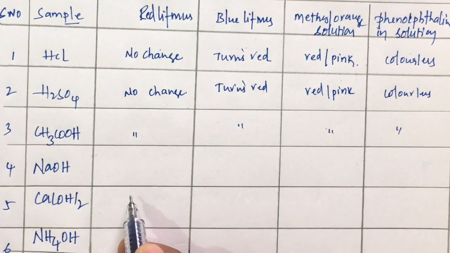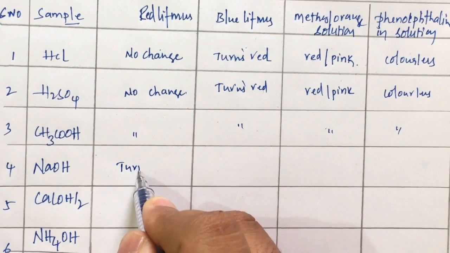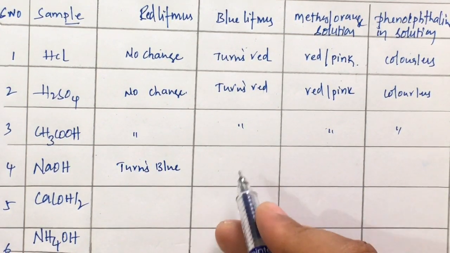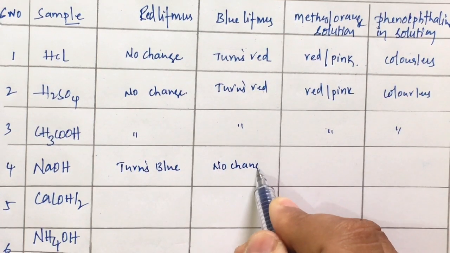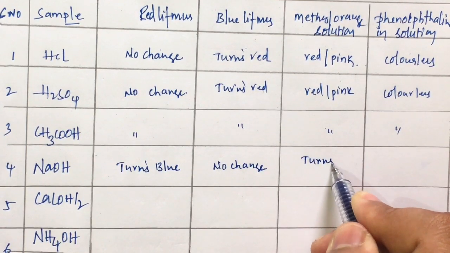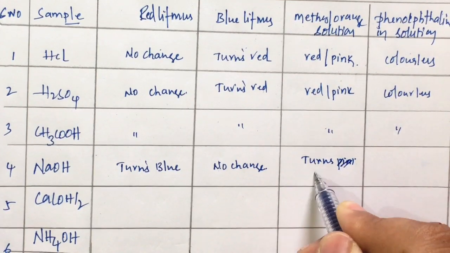Now in the case of a base, what happens? By dipping red litmus in the test tube, we observe that it turns to blue. Blue litmus, no change. Methyl orange turns to yellow.